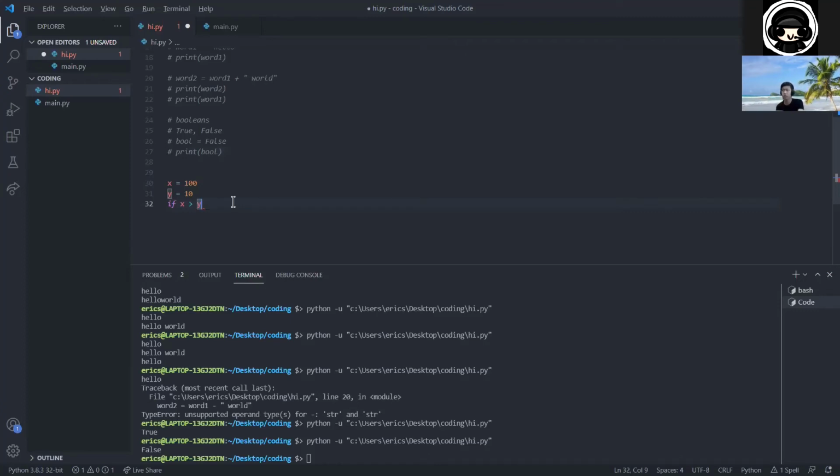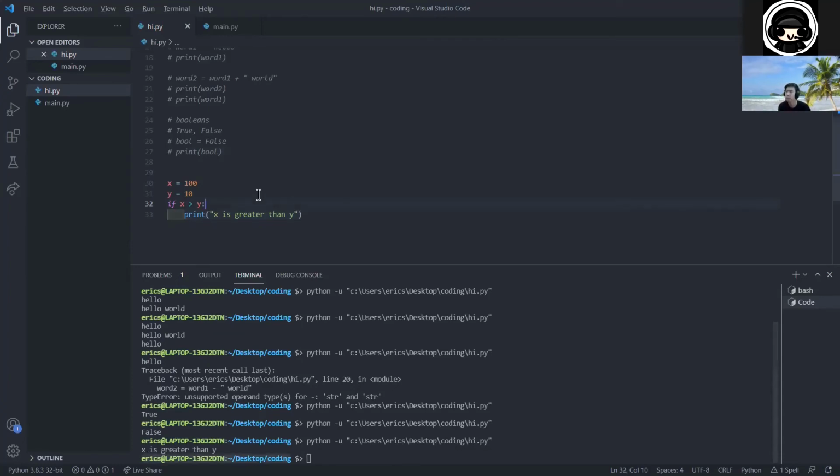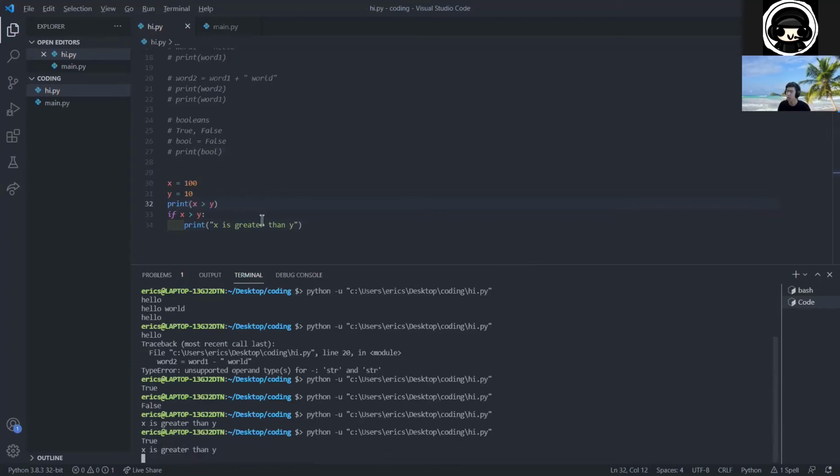Is 100 greater than 10? Yes. So it will come out as true. So if x is greater than y, then we can print x is greater than y. And if we run it, it should print x is greater than y. And if I were to just print x greater than y, it should print out true.